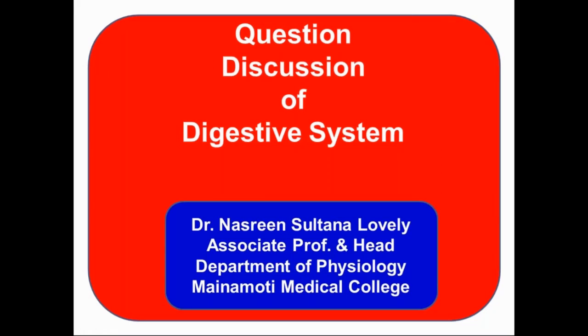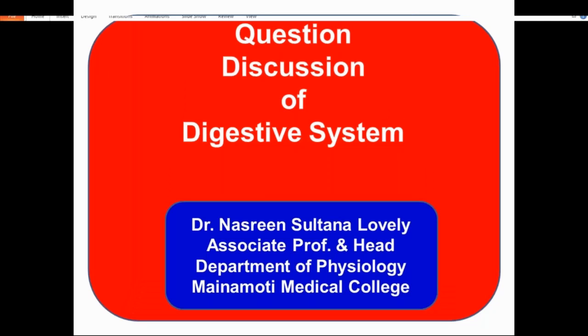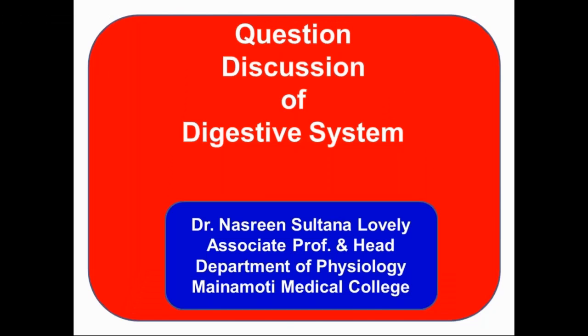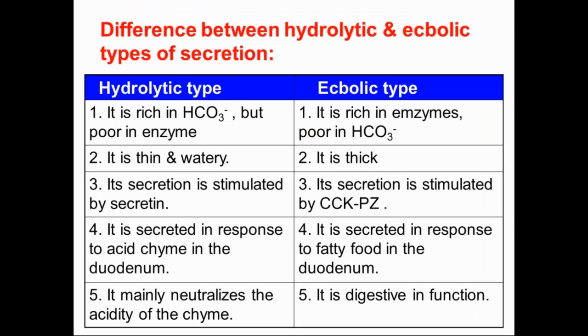Question: discussion of digestive system. Today, just a few things you already know: differences between hydrolytic and ecbolic types of secretion. Again, I am repeating these things because this question is very important for the written and viva exam. Differences between hydrolytic type and ecbolic type of secretion.